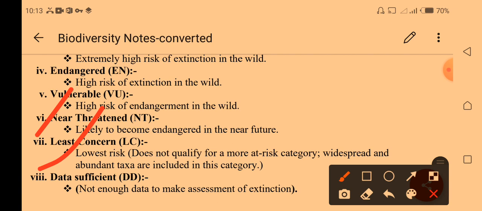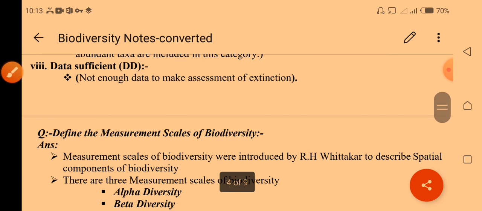So the data is still not available, so we don't know how many species have diminished with the passage of time, especially in evolution, like in the Jurassic period, the Cretaceous period, and earlier. We don't have available data, but the research of scientists, their discoveries and their struggles in different fields of science are going on. In future, they may know. So this is the last one.